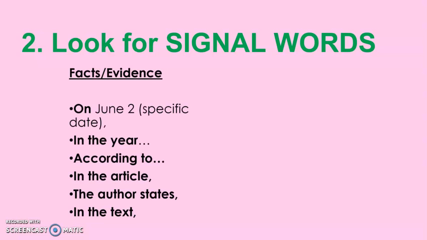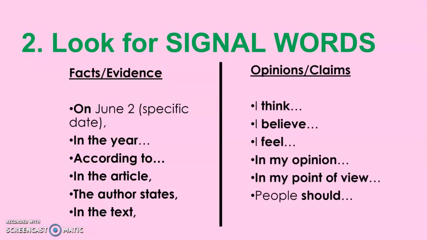For facts, we have the following. You may use on plus a specific date, in the year, according to, in the article, the author states that, and so on, in the text. As for the opinions or claims, we have I think, I believe, I feel, in my opinion, in my point of view. People should use the word should for the opinions or claims. Okay?